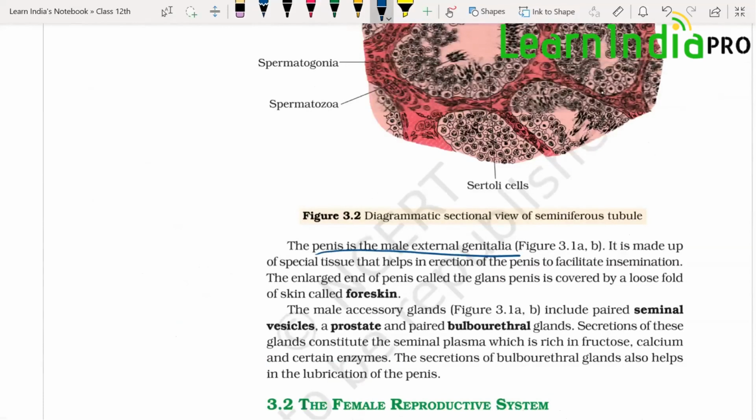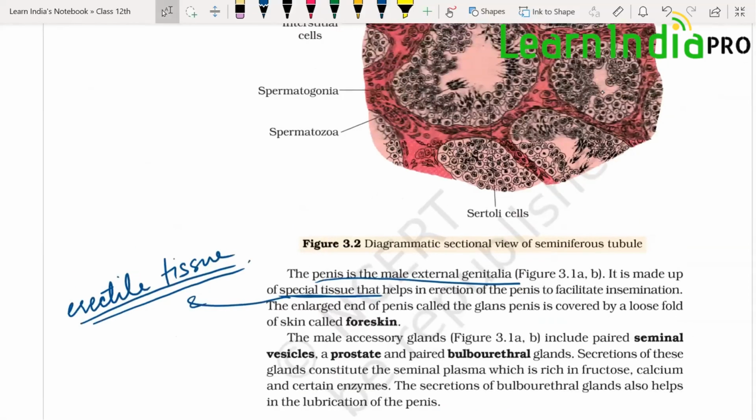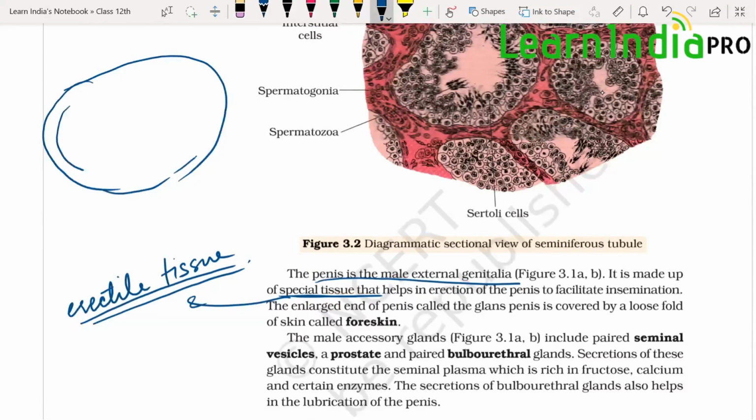Next, coming on to penis. Penis is the external genitalia. It is made up of special tissue. Now, this special tissue is erectile tissue. Erectile tissue makes the penis. Okay, now if we take the cross section of penis, what do we see? That there are erectile tissues. There are 3 erectile tissues. It is lined with a covering. Now in the middle there are 3 erectile tissues.